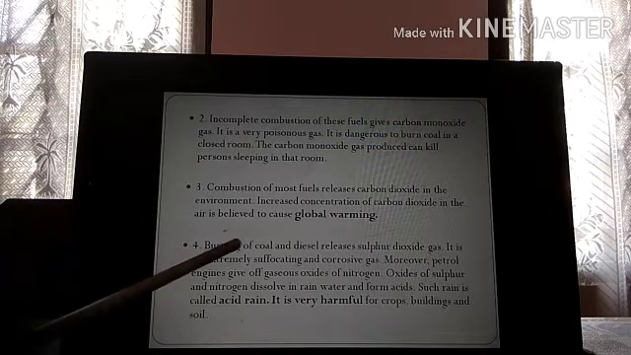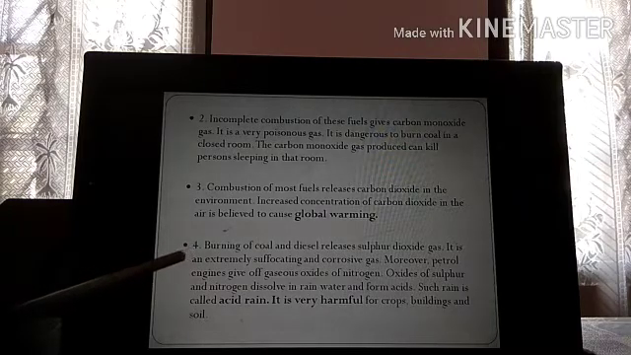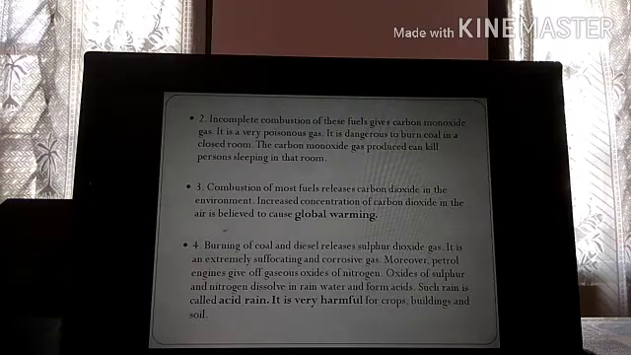So burning of coal and diesel releases sulfur dioxide gas. It is an extremely suffocating and corrosive gas. Moreover, petrol engines give off gaseous oxides of nitrogen. Now coal and diesel give off sulfur dioxide, SO2, and SO2 is very suffocating. So if you are in a room and sulfur dioxide gas is released, you may suffocate and even die. Okay, it is so dangerous.